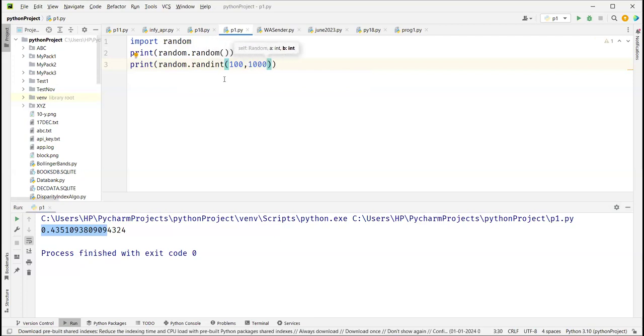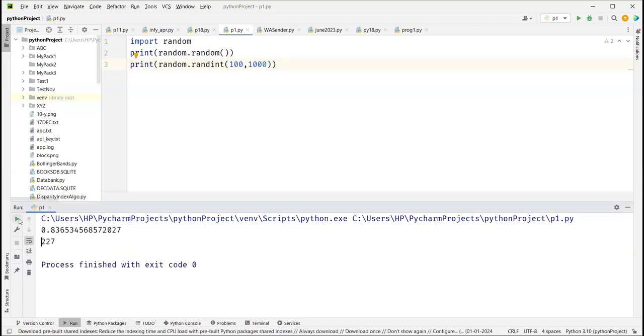You give the lower limit and the upper limit, and in this case both are inclusive. So when I say 100 comma 1000, I can get 100 also, and I can get 1000 also. It will generate a random integer between the range we specify. Now when you run it, you see it is 814. Run it again, it is 772. Every time you run it, you get a different number.